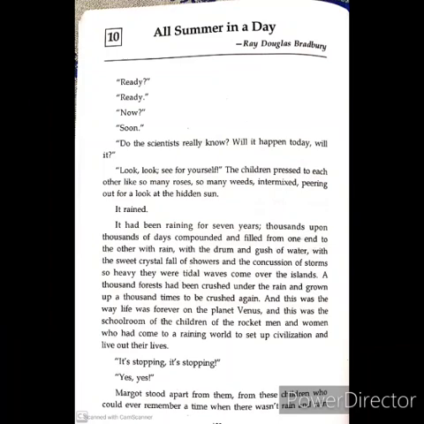Will it? So, from this what we can guess, there is a conversation within a group of people, and this group of people are actually children. So they are discussing, do the scientists really know? Will it happen today?